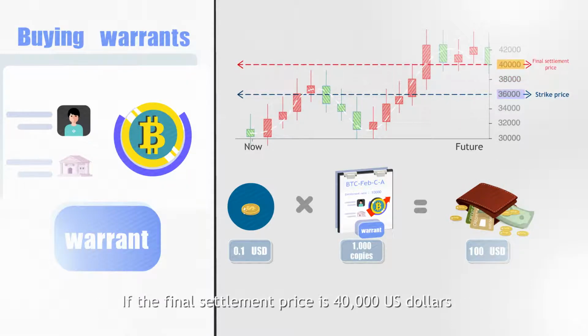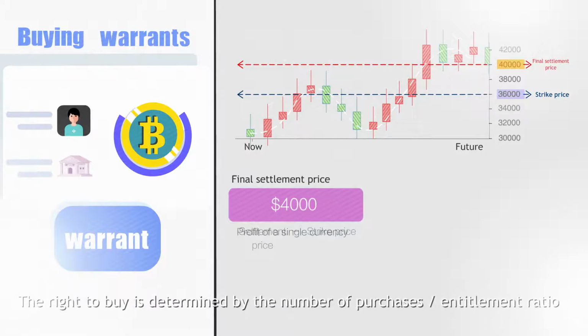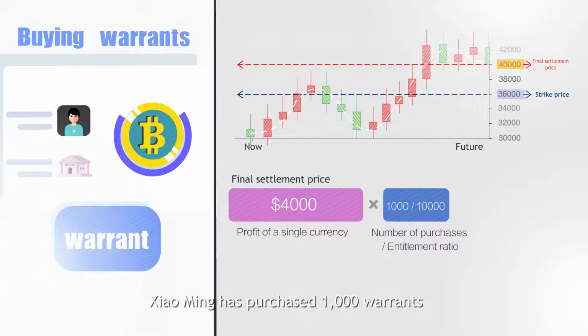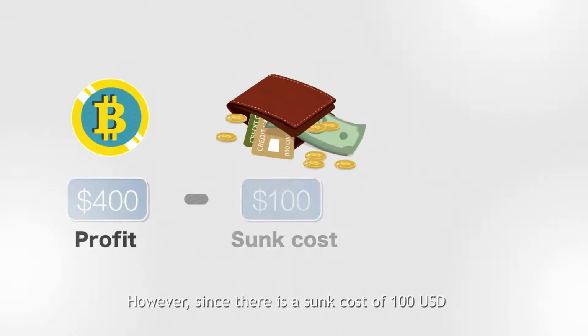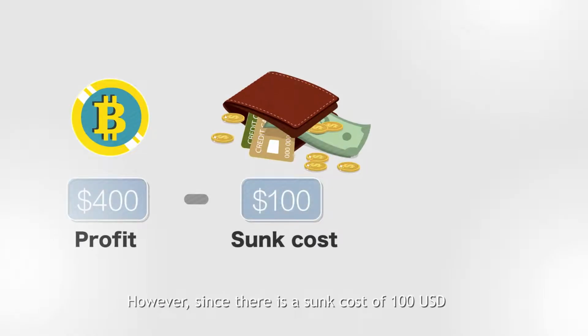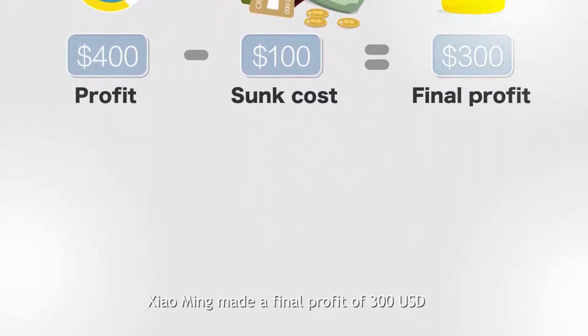If the final settlement price is $40,000, Xiaoming can use the strike price of $36,000 to buy $40,000 worth of Bitcoin. The right to buy is determined by the number of purchases and the entitlement ratio. Xiaoming has purchased 1,000 warrants, so he has the right to buy 0.1 Bitcoin with a profit of $400. However, since there is a sunk cost of $100, Xiaoming made a final profit of $300.